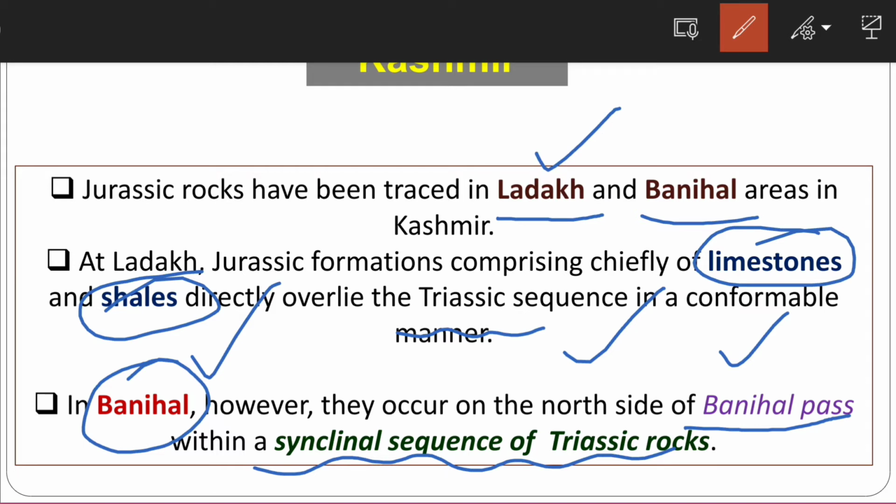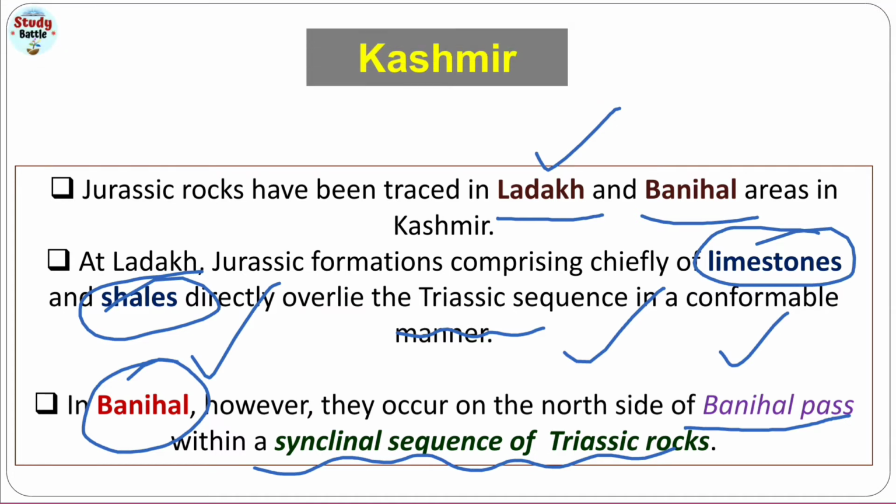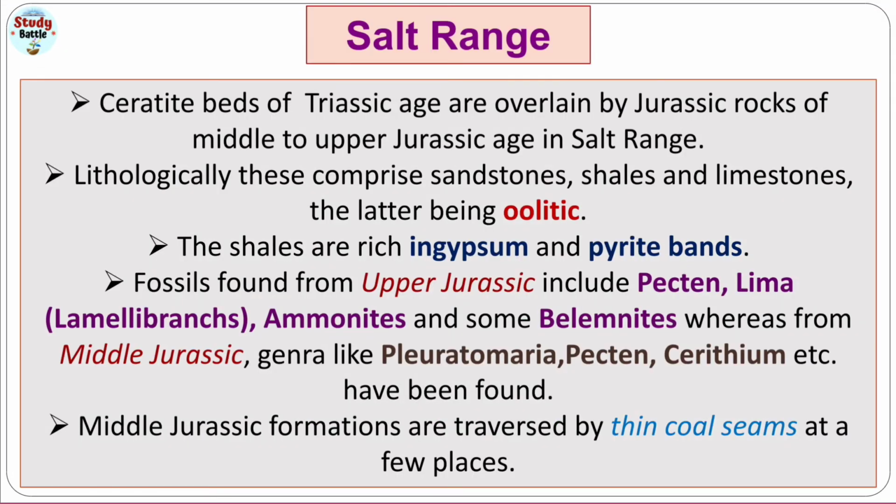Okay, so these Triassic rocks and these Jurassic rocks in the Kashmir area are not that important, but Spiti and Kutch are two very important areas. You have to remember that always. In the Salt Range also these rocks have been deposited. Ceratite beds of Triassic age have been overlain by Jurassic rocks of middle to uppermost Jurassic age